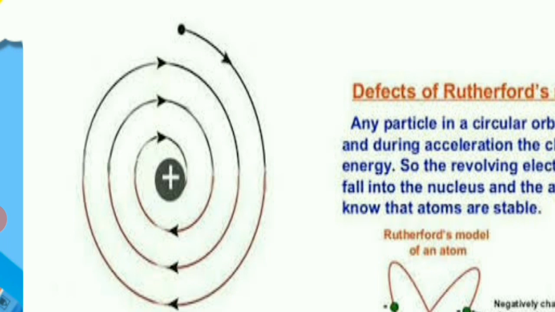So why is the model wrong? This is the defect. You can observe the first arrow mark, which starts from the dot. Observe where the spiral is going to lead. It is leading towards the plus sign. So what does this mean? We know that Rutherford said that the electrons are revolving around the positive charges. If the electrons start revolving in this path, they will be continuously revolving. If at one particular point of time they lose the energy, they fall into the positively charged particles. So this was the defect.